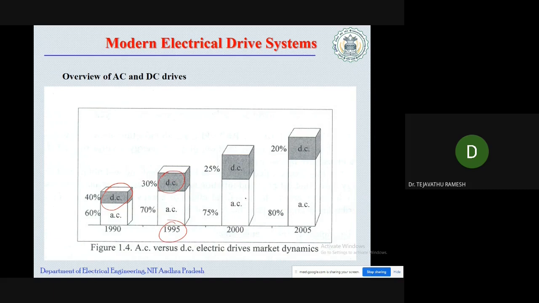By the year 2000, 75% of the industries were using AC machines, and by 2005, 80% were using AC machines over DC machines. By 2021, around 90 to 95% of the industries are using AC motors, and most of the DC motors have been replaced with AC motors.